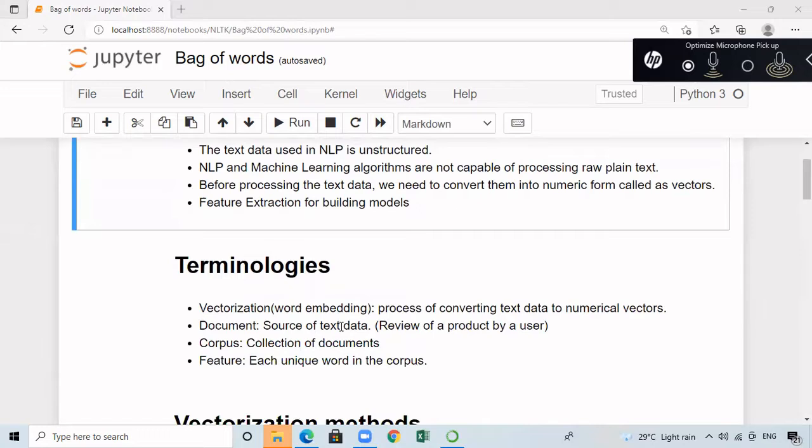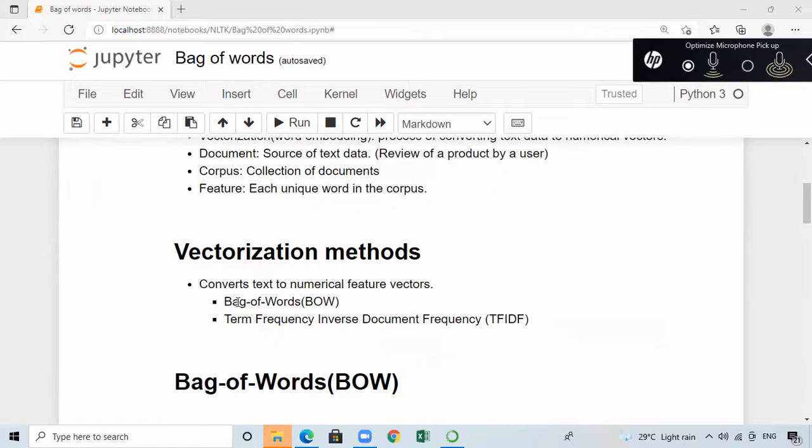So that is going to act as a document. And when I collect all the documents from different users, that is going to act as a corpus. Once I construct the corpus, each and every word in that corpus is known as a feature. It should be a unique word. With the help of that feature only, we are going to develop our model.